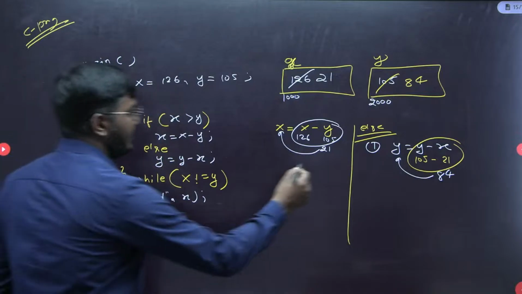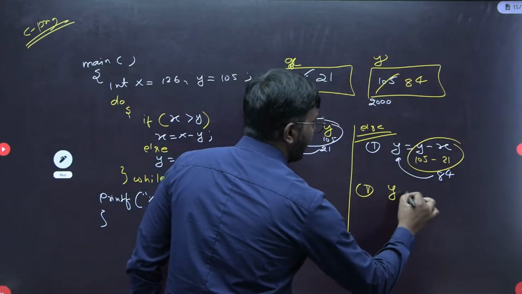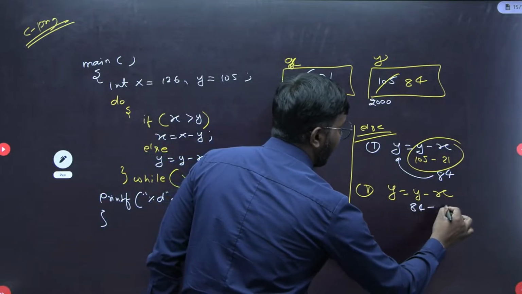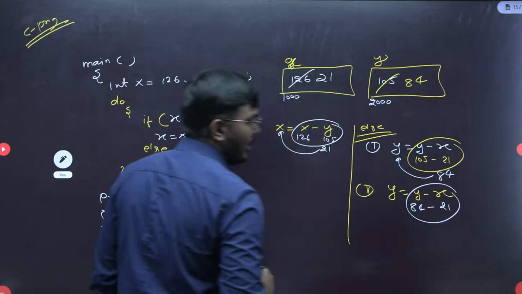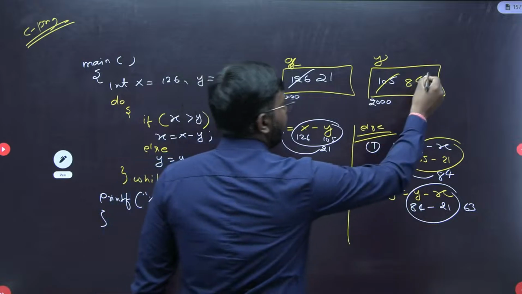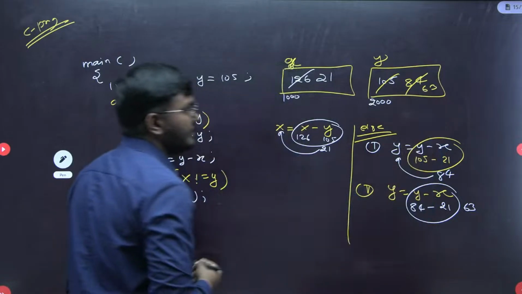Again the else. What is else? Else is y equal to y minus x. What is y? y is 84 minus 21. What is the final value here? So this value will be 63. Again check here.